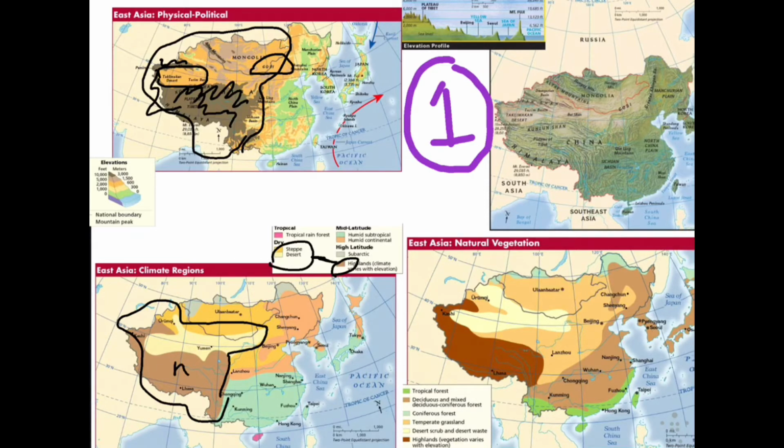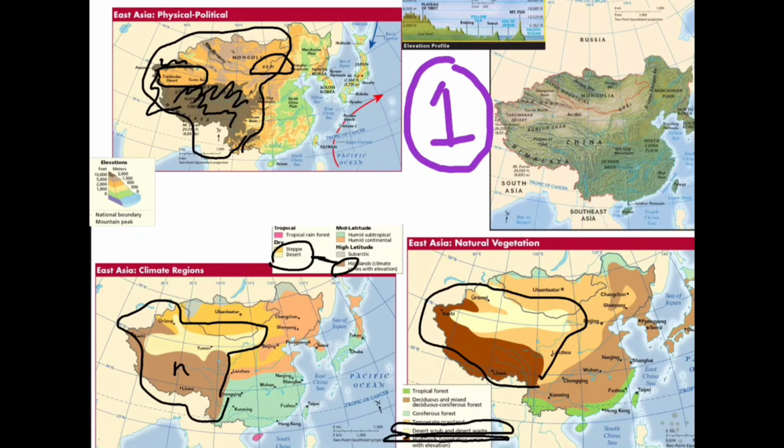Your vegetation zones are going to reflect the same thing in this region. You're going to have a lot of desert scrub, a lot of desert waste, and then you're going to have the highland zones that reflect the type of vegetation you're going to see. So very little to no vegetation in the Western East Asia region. It all depends on altitude.